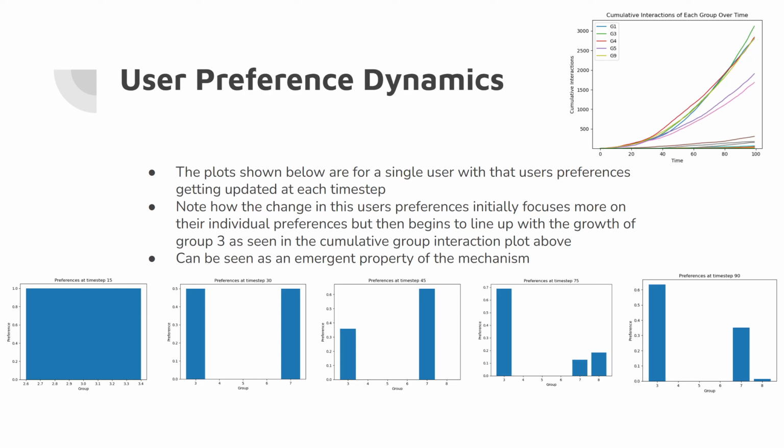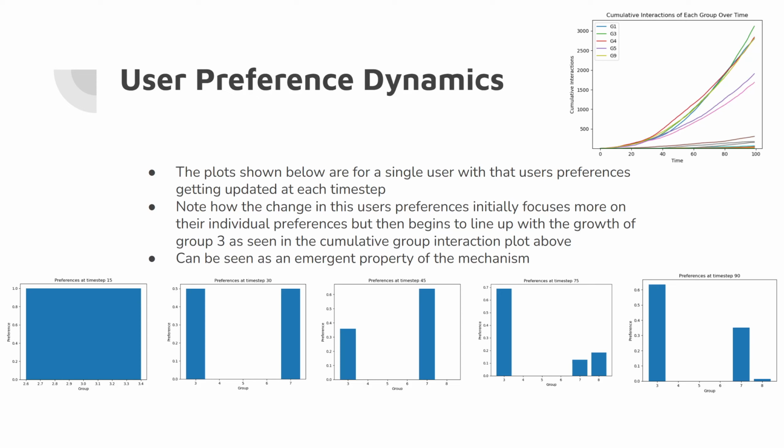But then over the next 30 time steps, there's a lot of divergence. Now not only does this user also interact in group 8, but the majority interacts with group 3. And then at time step 90, which is that last plot in the bottom right, you can see that there is even more shifting of preferences.